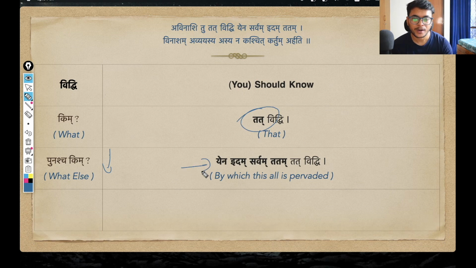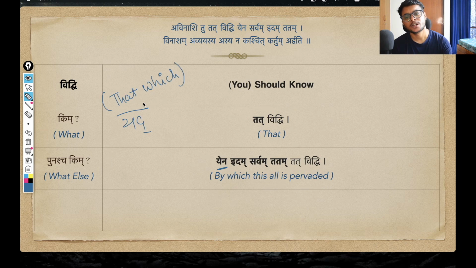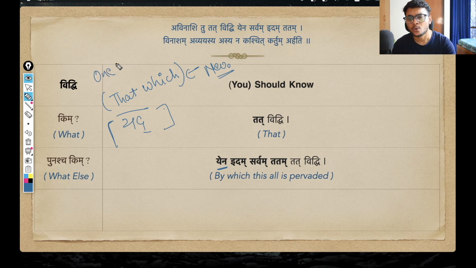And for that we find this statement yena idam sarvam tatam. And this means by which this all is pervaded. So Arjuna vidhi, know that. So this yena, this is of course coming from yad pratipadika, yad pronoun. And yad pronoun, this means that which. Okay, why that which? Because again, we know we are talking about a neuter gender noun. And if this yad was referring to some pulling, some masculine gender noun, then I would have said one who. Okay, so in Hindi when you translate jo, that jo essentially translates to this only,